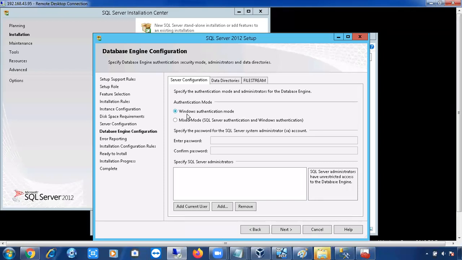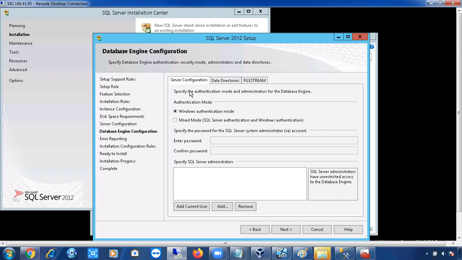Can we change service account after installation? Yes, sir. Okay, fine. Can we change the authentication mode from Windows to mixed mode after installation? Yes. Okay, fine. So what are the precautions? If you change the authentication mode from Windows to mixed mode authentication, what we have to do to take effect? You have to reboot the SQL server.